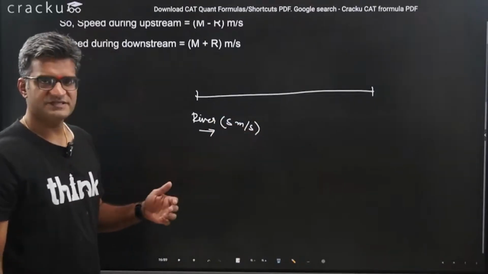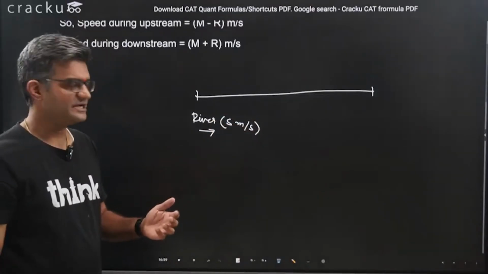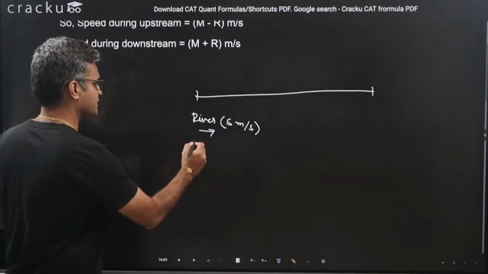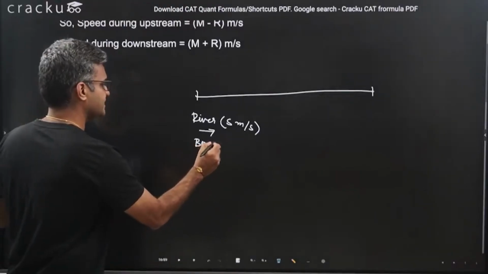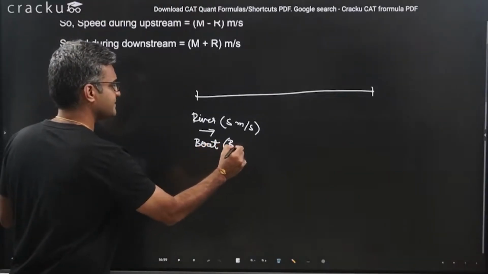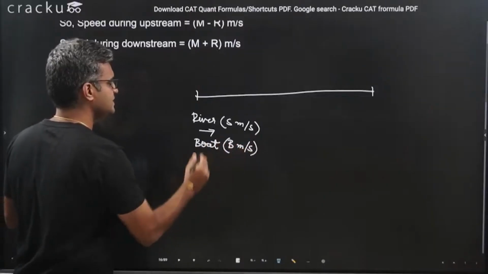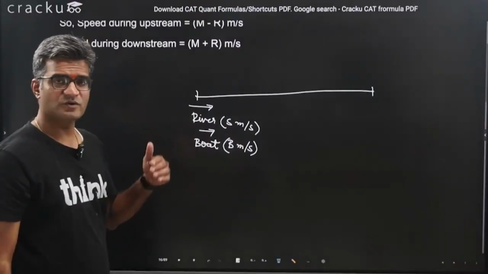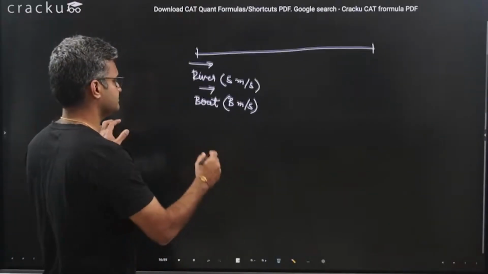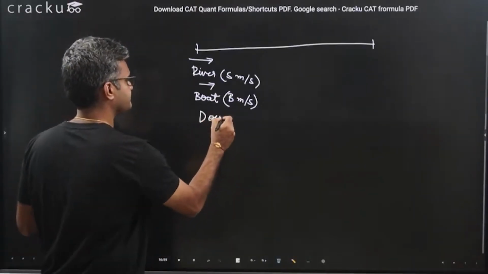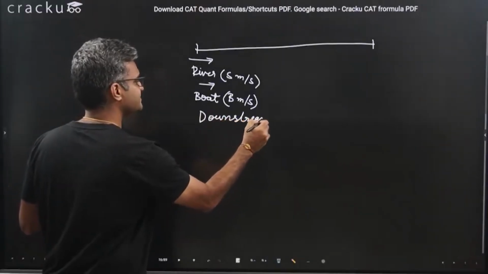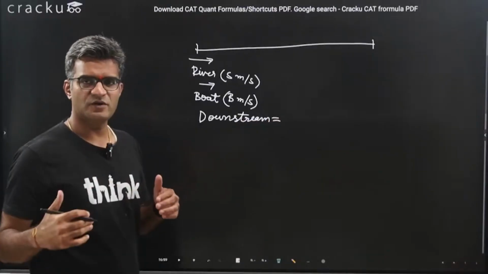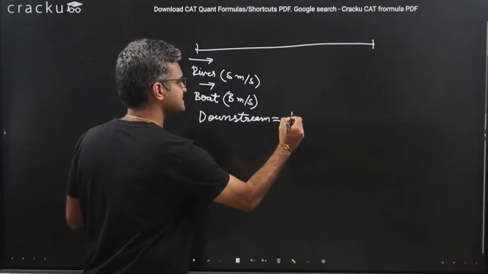Now, what we assume in this is that the boat also has a separate speed, which will be independent of the speed of the river. That is, if the river was not flowing, in still water, let us assume that the speed of the boat is say b meter per second. This is the direction of the river. So now if the river and the boat, both of them are going in the same direction, that is called downstream. What is assumed is that the speed of the river helps the speed of the boat, and overall with respect to the ground, the speed of the boat will become b plus s meter per second.